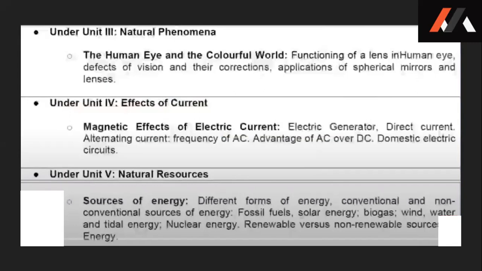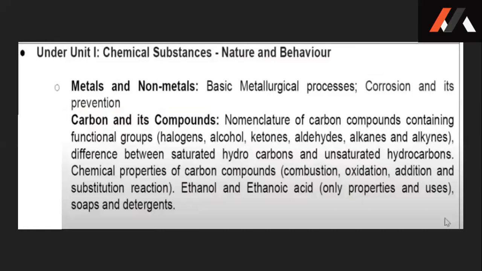Now let's go to chemistry. In chemistry, the first two chapters and the last chapter have no change. That means chemical reactions and equations, acids, bases and salts, and periodic classification of elements are to be tested for 100%. Now when we go to metals and nonmetals, there are slight changes. Basic metallurgical processes, corrosion and its prevention are not to be tested.